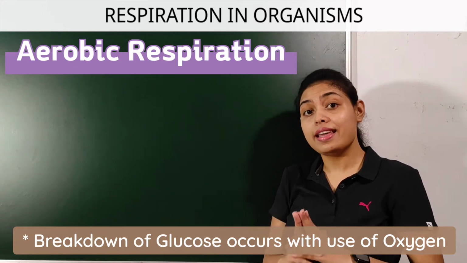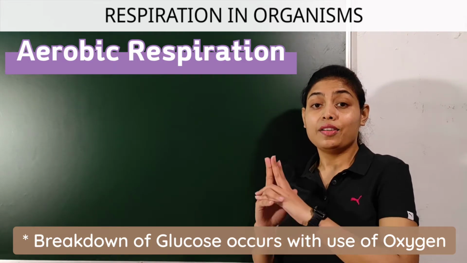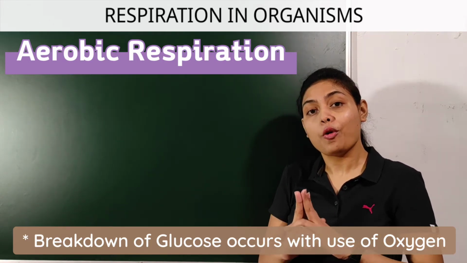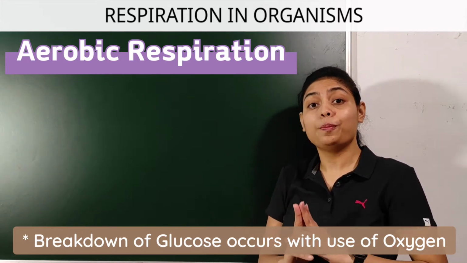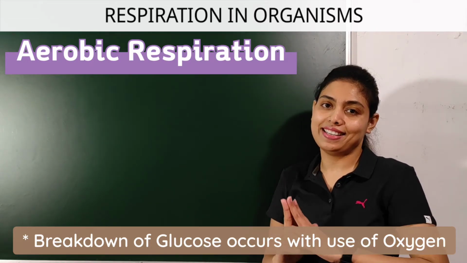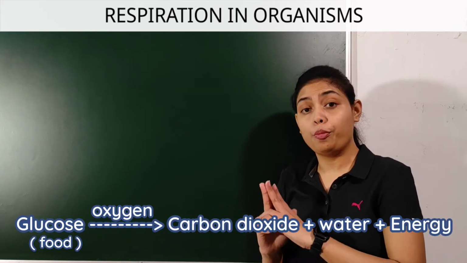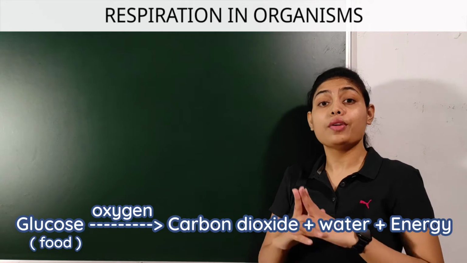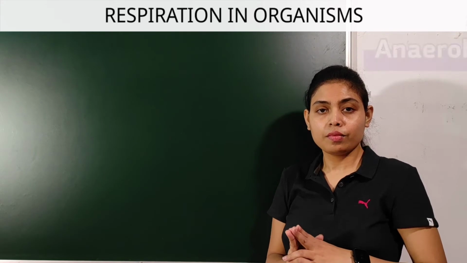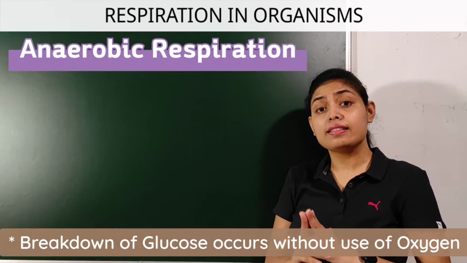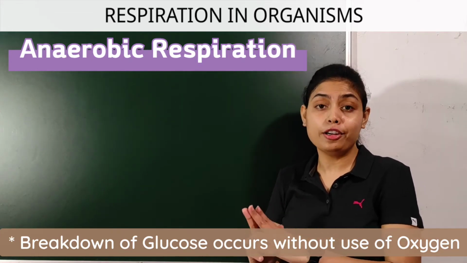When respiration takes place in the presence of oxygen, the respiration is known as aerobic respiration. Aerobic respiration takes place in the presence of oxygen. The animals who produce energy by aerobic respiration cannot live without oxygen. Whereas there are certain organisms who do not use oxygen to produce energy.